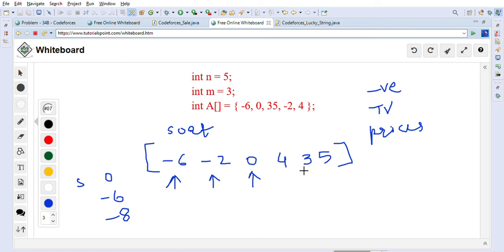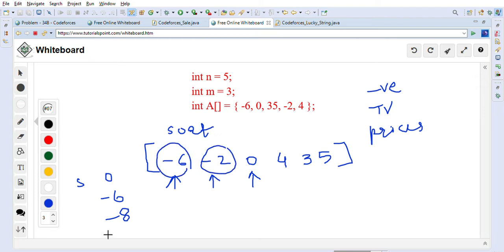purchase the positive price TVs, right? Otherwise he has to pay from his pocket. If he gets the TVs which have a negative price, he will earn that money basically, right? So we want to calculate how much maximum money Bob can earn by going to the sale. So we are only interested in negative values.